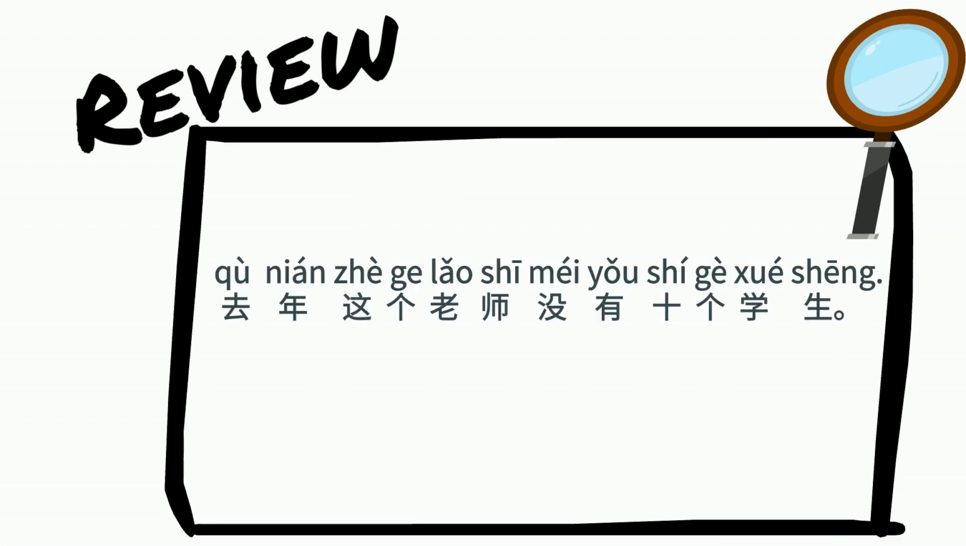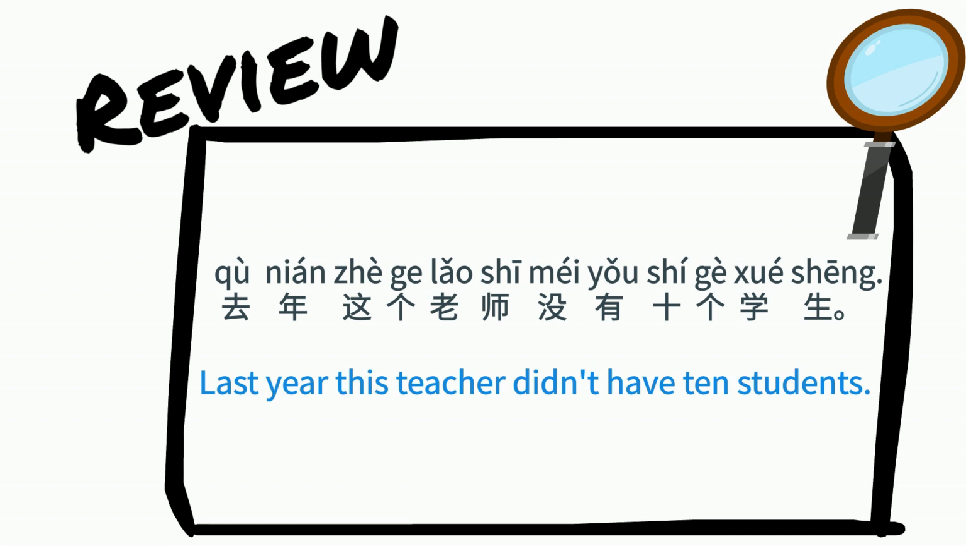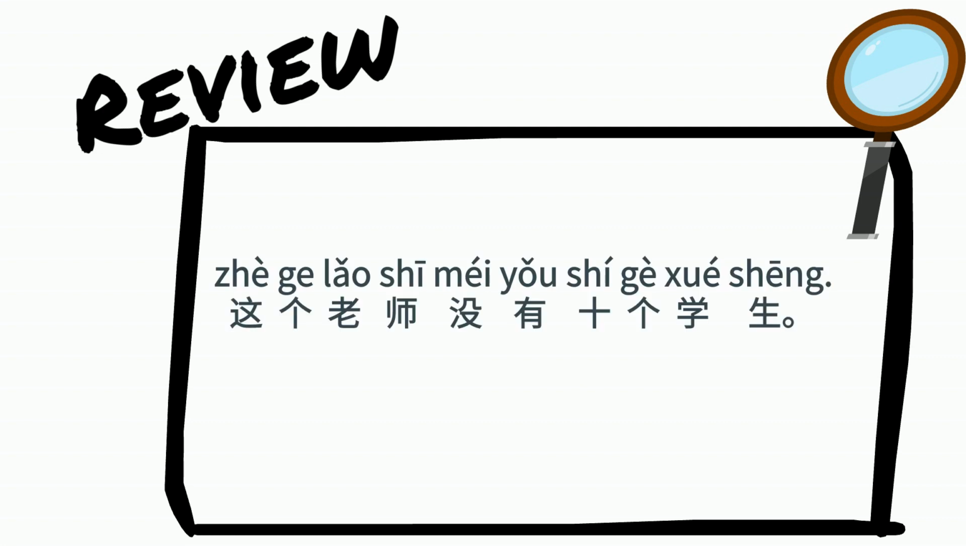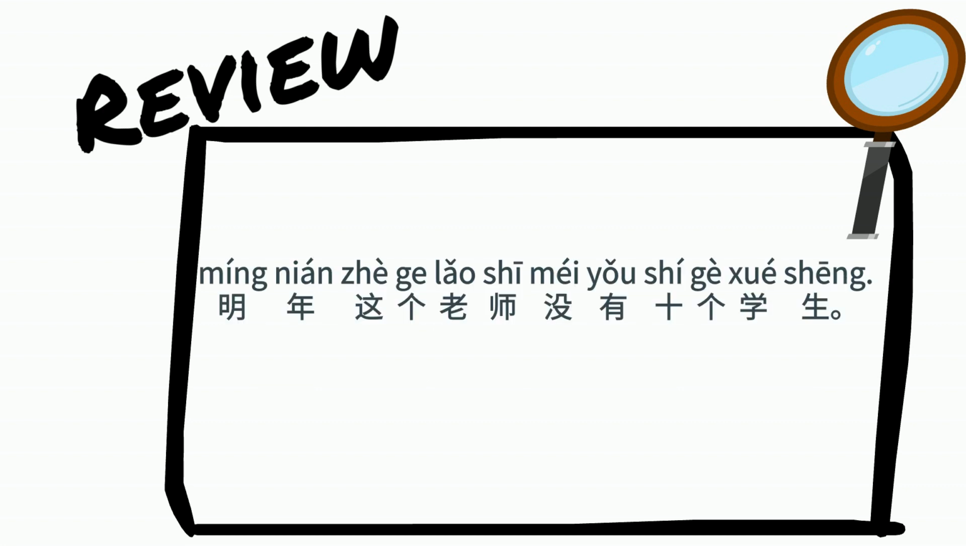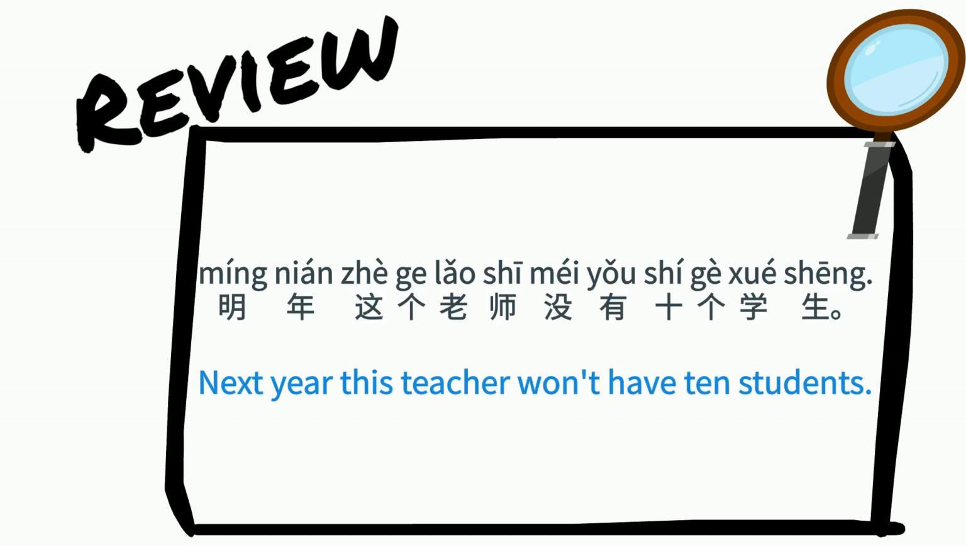去年这个老师没有10个学生 Last year, this teacher didn't have 10 students. 这个老师没有10个学生 This teacher doesn't have 10 students. 明年这个老师没有10个学生 Next year, this teacher won't have 10 students.